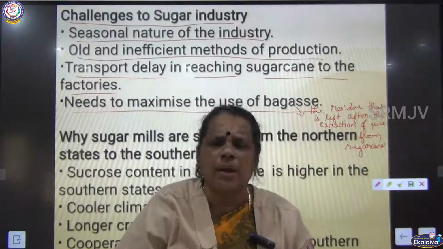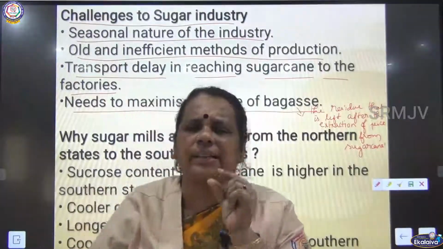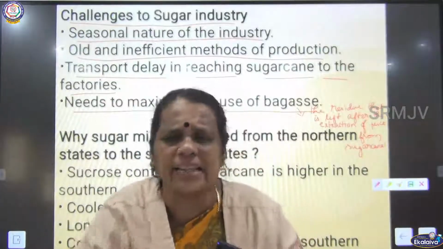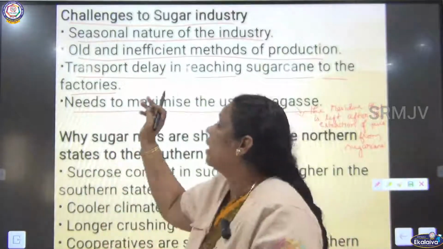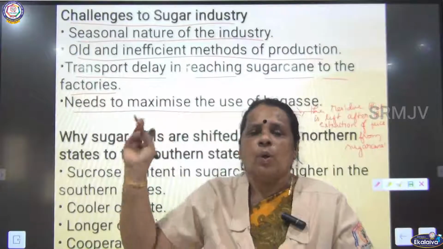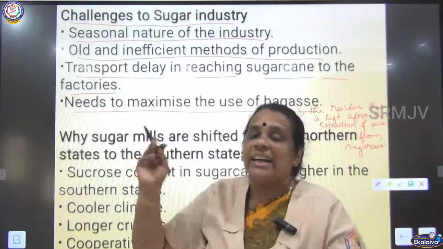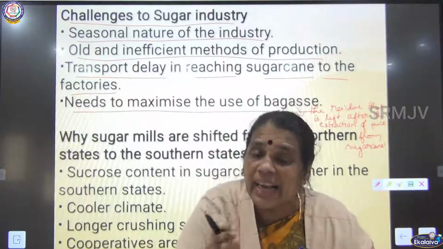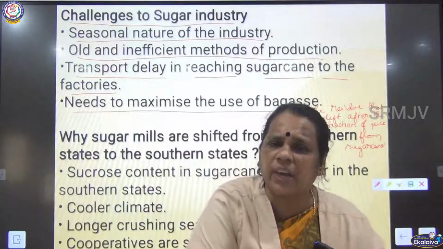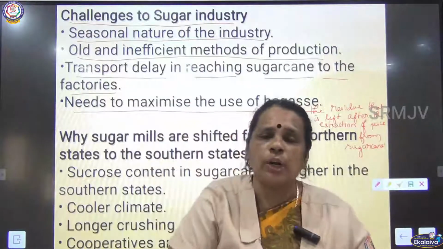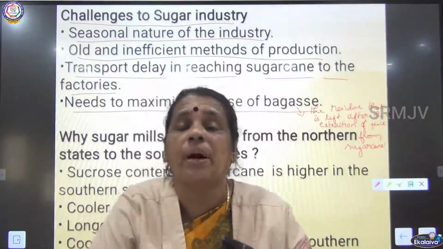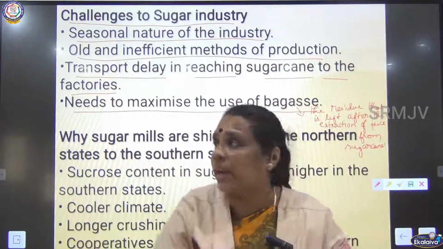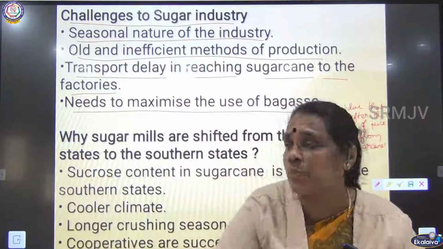Bagasse is nothing but the residue that is left after the extraction of juice from sugarcane. All these are the problems or challenges faced by the sugar industry. The first one I told about seasonal nature. Second one, old and inefficient technology. Third one, transport delay. When there is no proper transport system, there will be a delay in the movement of raw material from the agricultural field to the industries. The next one I told about maximizing the usage of bagasse, the residue left after the extraction of juice from the sugarcane. All these are the challenges faced by sugar industries.